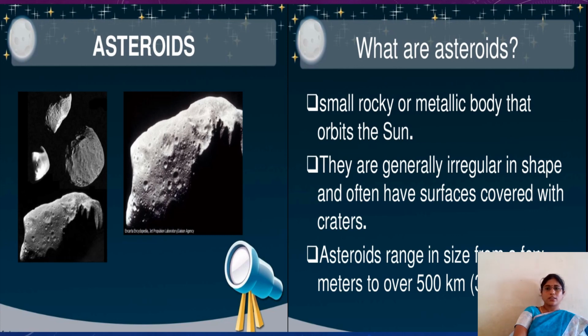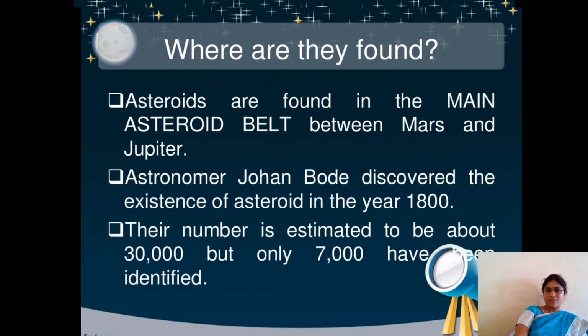These are generally irregular in shape. There is no particular shape like Earth or Moon, so they are irregular because these are stones. Some are very big, and sometimes some are small in size. These asteroids range in size from a few meters to over 500 kilometers. This is amazing. Where are they found? Asteroids are found in the main asteroid belt between Mars and Jupiter.